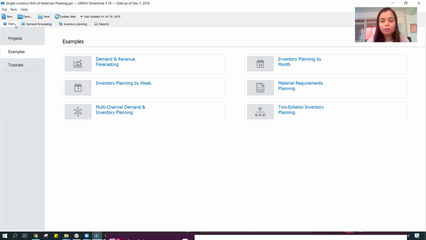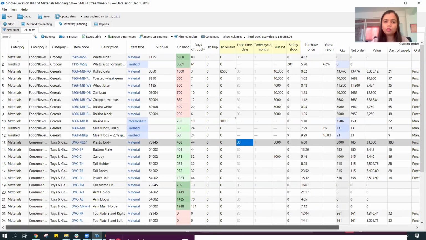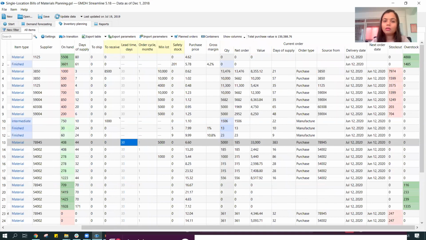When everything is on one platform, it allows me to look at all the necessary information, keep track of all the alerts and stock outs, and keep my planning process very agile, which is the key at this point of time.